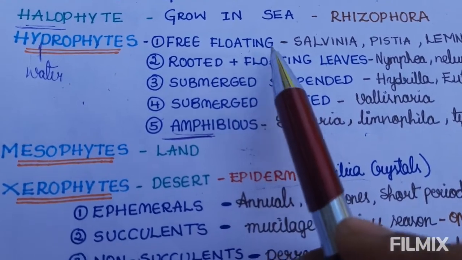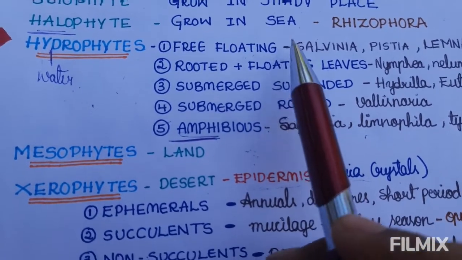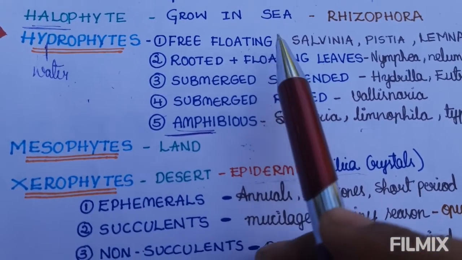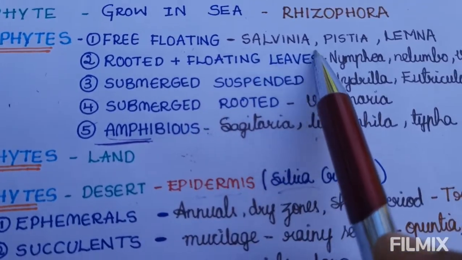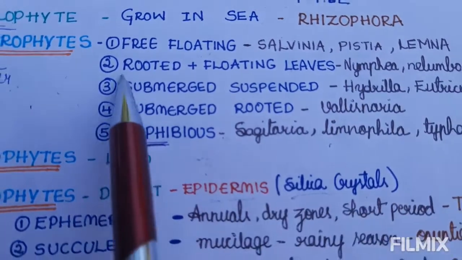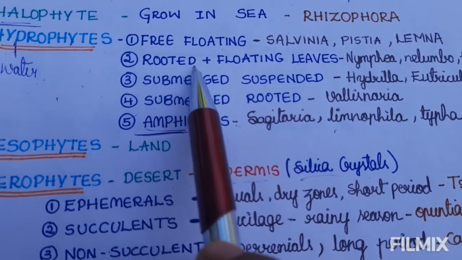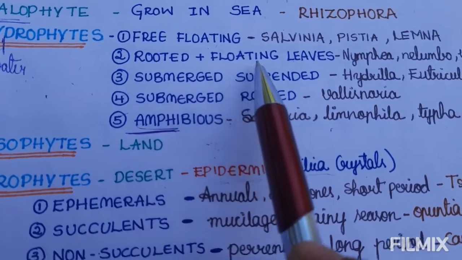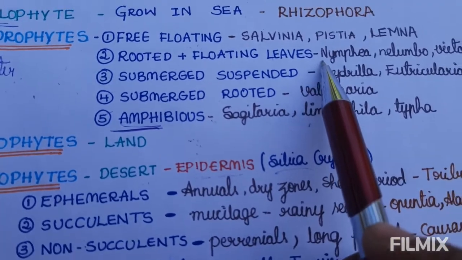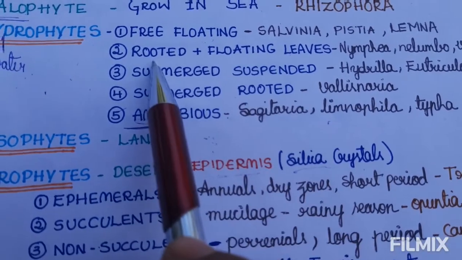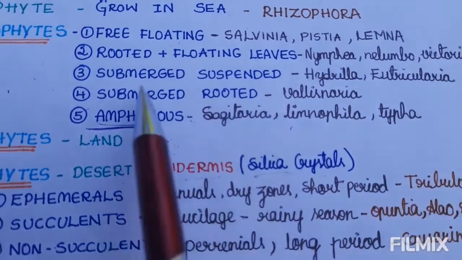Free floating means the plant has long leaves floating on the surface of the water. That is free floating hydrophytes. Example, Salvinia, Pistia and Lemna. The plants that are rooted, connected to the land, and have floating leaves on the surface of the water are known as rooted plus floating hydrophytes. Example, Nymphaea, Nelumbo and Victoria.